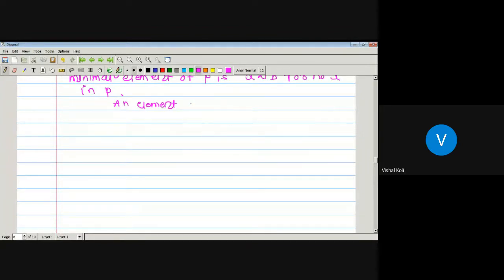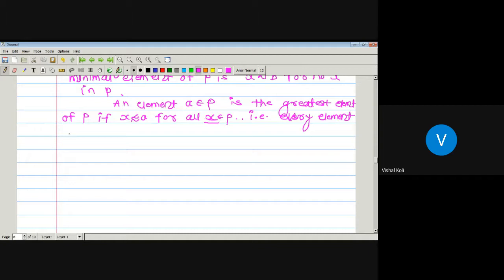An element small a belonging to POSET P is the greatest element of P if x precedes a for all x belonging to P. So a is a greatest element if x precedes a for each x belonging to our given POSET P. That is, every element in POSET P precedes an element a. And the greatest element, if it exists, then it must be unique.